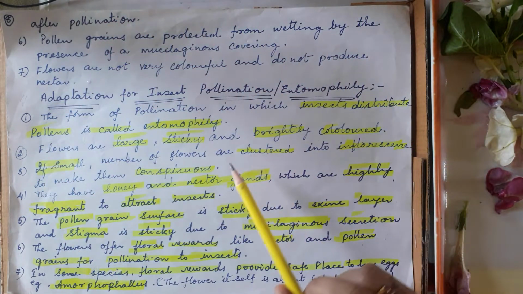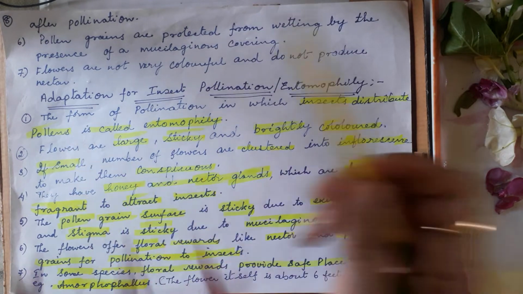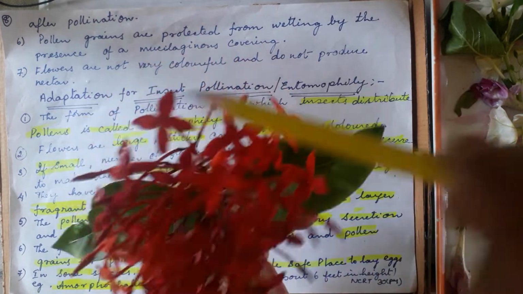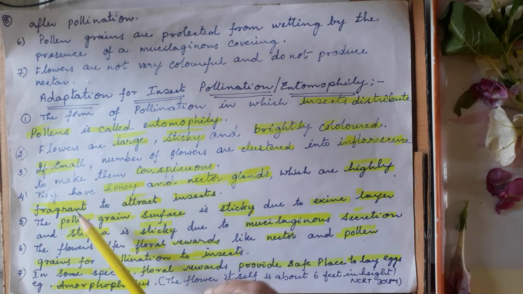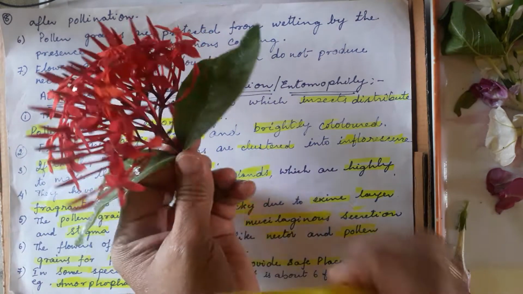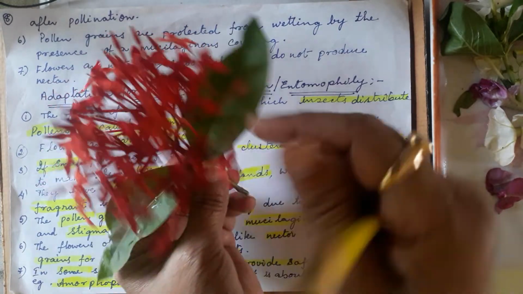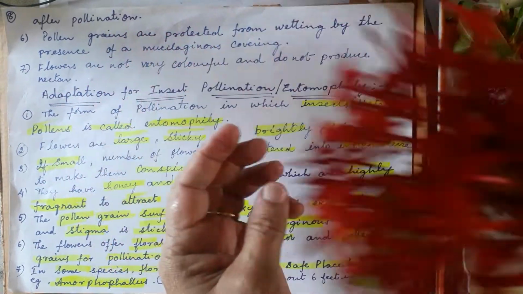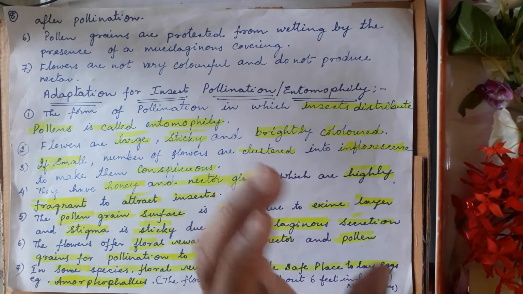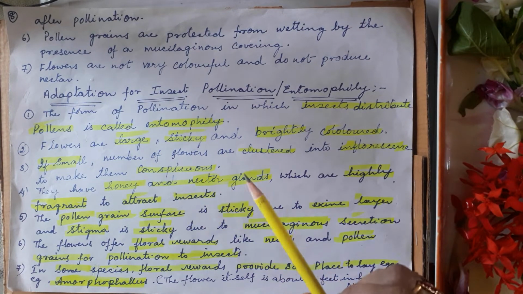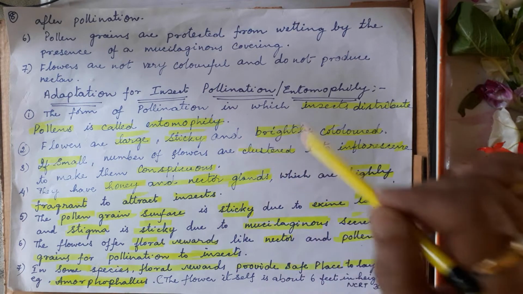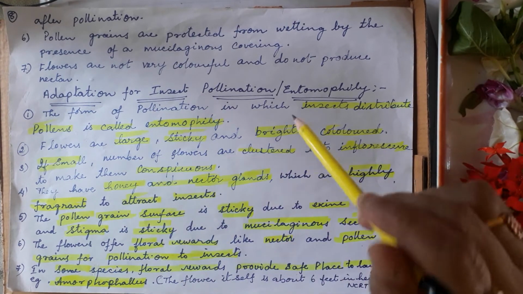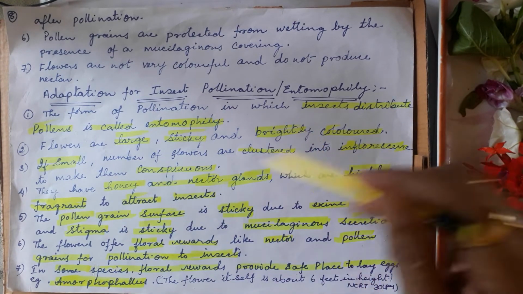So why clusters? One is a flower, and if a cluster is there, that is called an inflorescence. You have learned that anyway. Inflorescence makes them conspicuous. A single flower is difficult to see. If they are in a cluster, it is very conspicuous, meaning they will be clearly seen by the insects. That is one character. So flowers are large, sticky, brightly colored, and if they are small, a small number of flowers will be clustered.